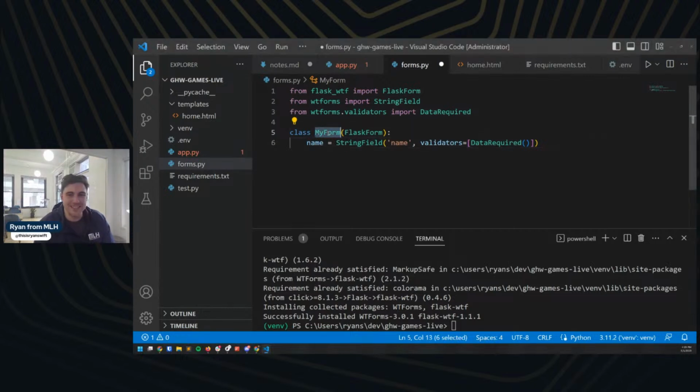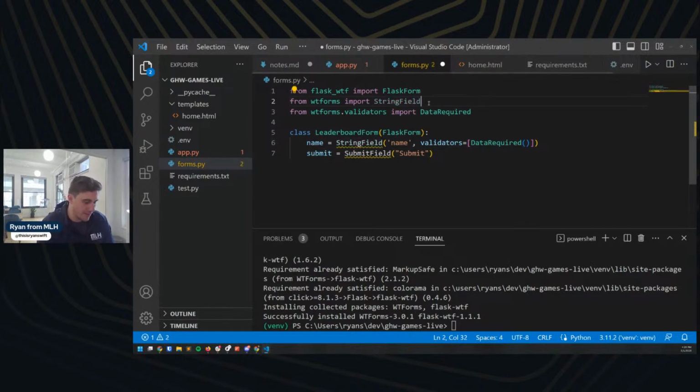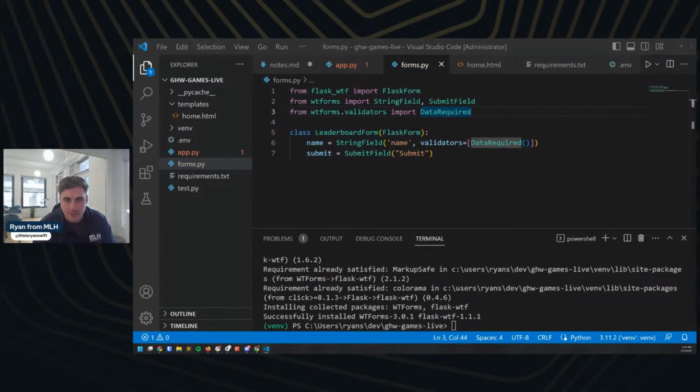So we're going to rename this. We're going to call this our leaderboard form, where people can submit new leaderboards. They're going to have a string field that is a name, and you are going to be required to submit a name. And then I also want to add a submit to this, which we're going to need to import up above. So we're going to do submit field, and this is going to be submit here, and string, and we need to import submit field as well.